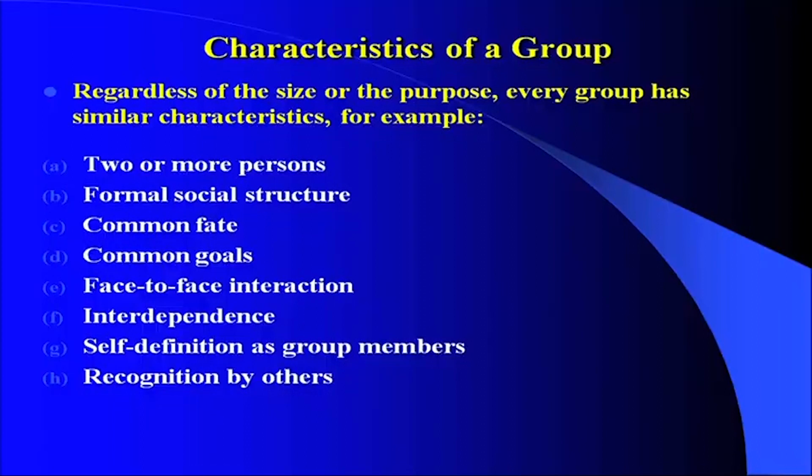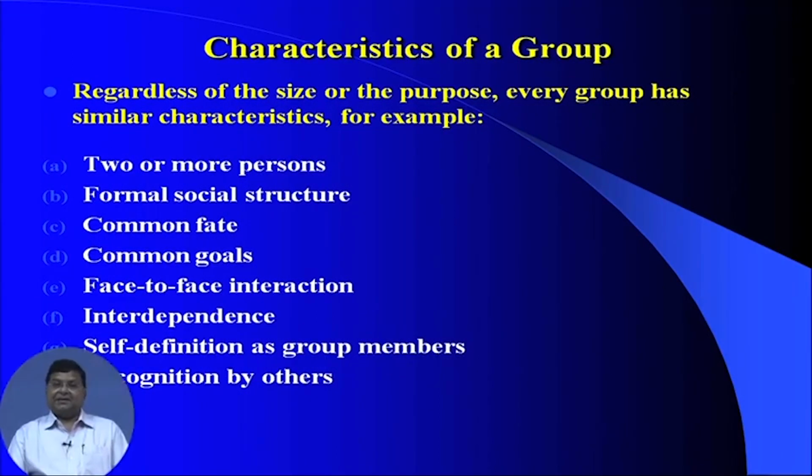Formal social structure: there should be structure in the group. That means who will be working on what. Common fate: for everybody it is the same. It's not going to be individual; everybody has a common fate. And then common goal, as I have already discussed.